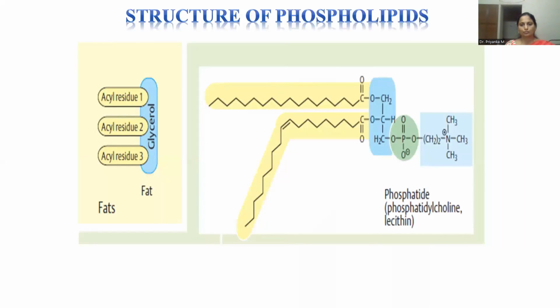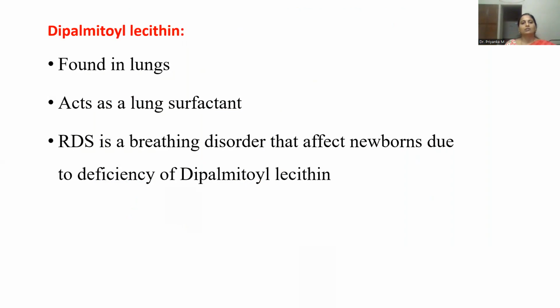This is the structure of lecithin, Phosphatidylcholine, also known as lecithin. Then one more form of lecithin is dipalmityl-lecithin. It has a very significant function: it acts as a lung surfactant because it is mainly found in lungs. In the case of infants, a deficiency of this results in RDS, that is respiratory distress syndrome.